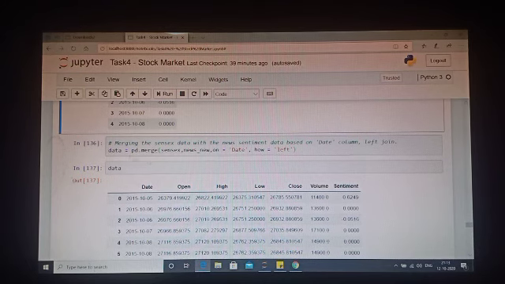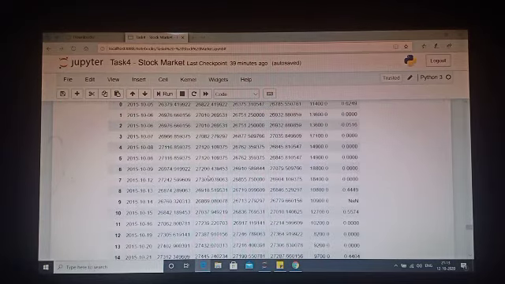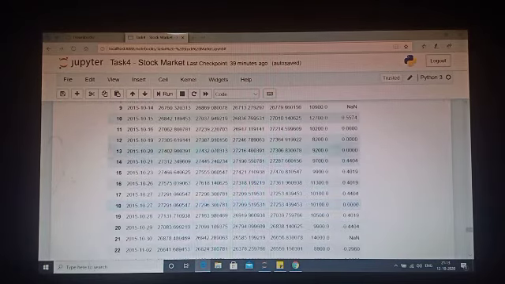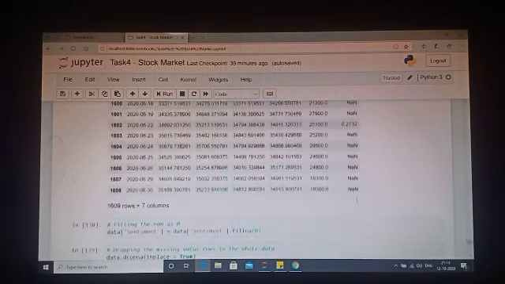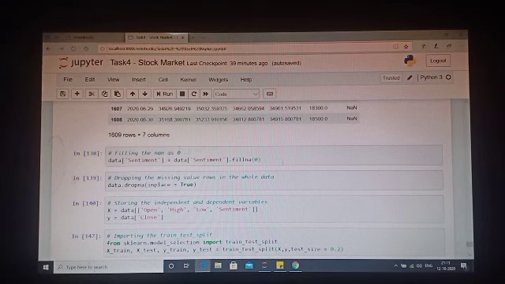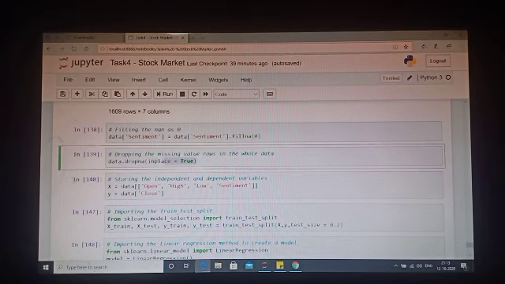So I'm just merging the data here based on the left join, and I'm applying it on the date field, so it's joining according to that. So there are such NaN fields, missing fields, where the news is not there for that particular date. So I'm just filling it with 0 as a neutral response. Then I'm dropping every missing value which is there in the open or close or wherever in the old data. Wherever there is any missing value, I'm just dropping it.